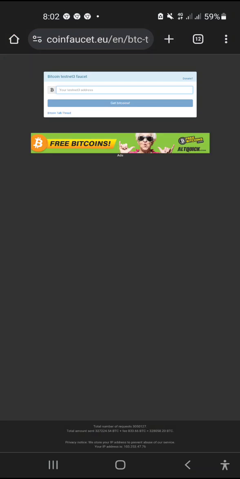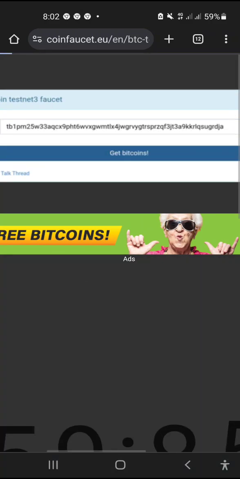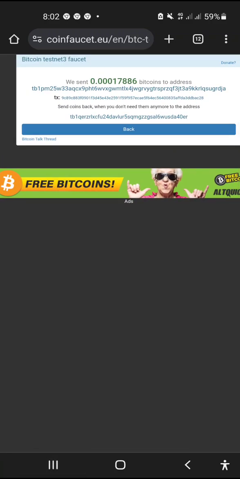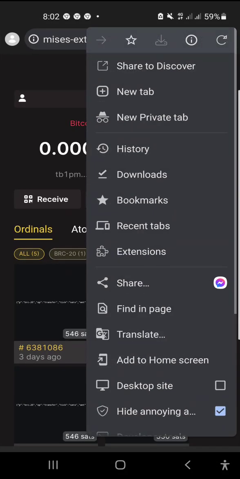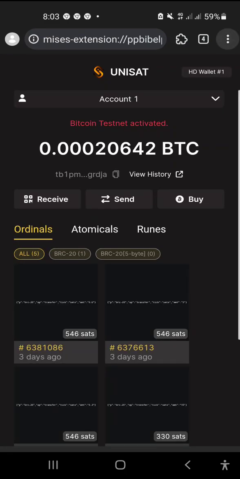Click, paste your address here, and get bitcoins. Okay, and they provide you some bitcoin. If you noticed, your balance is 0.00020. If I refresh this page, they provide you some bitcoin. It will take some time.